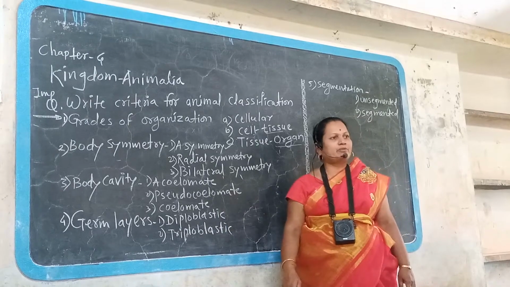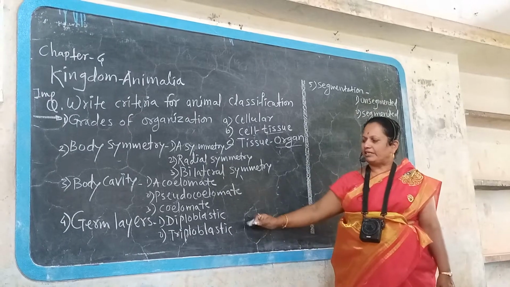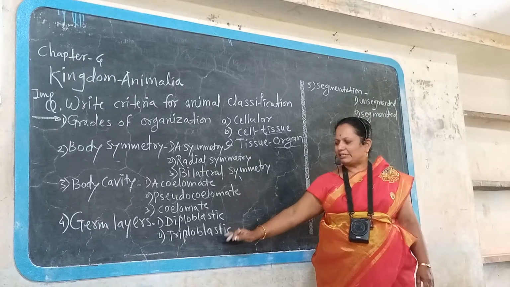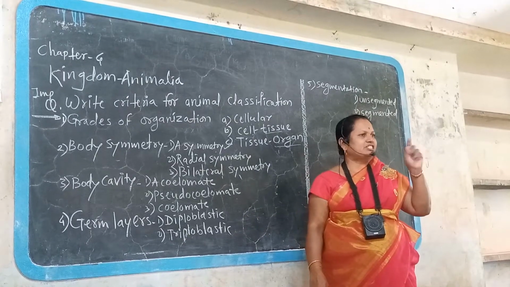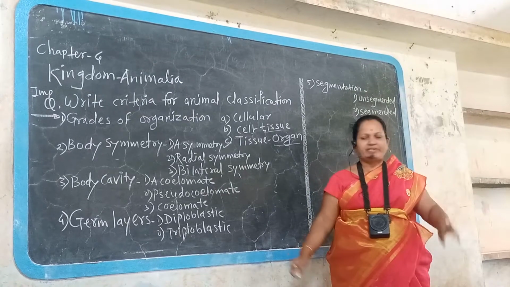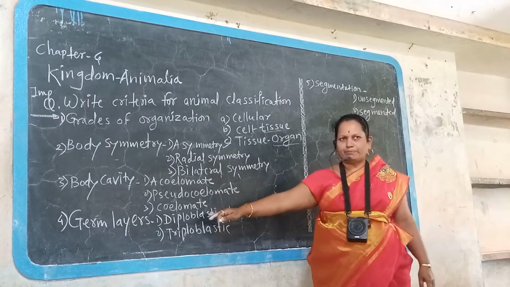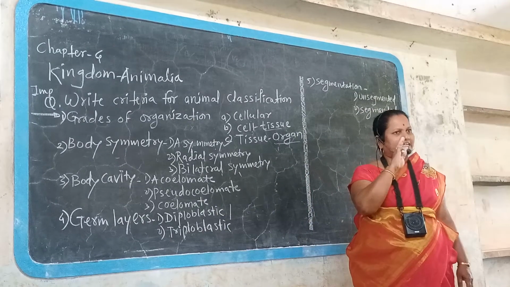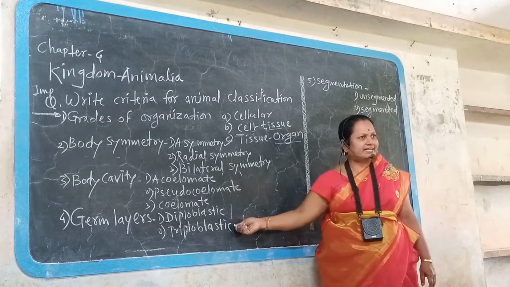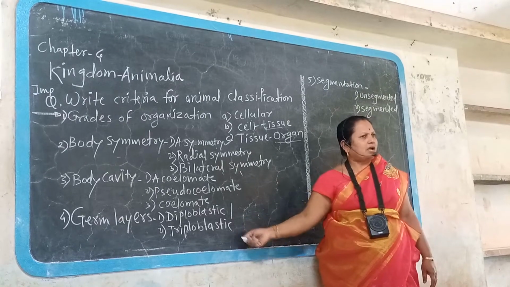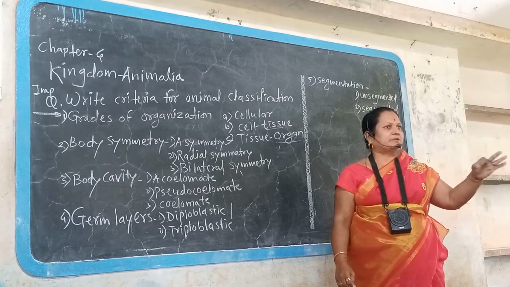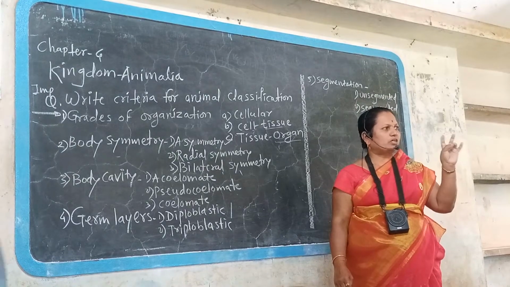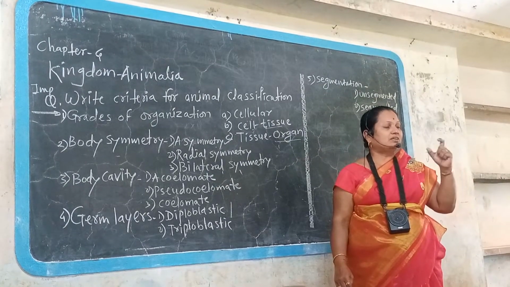Then next criteria for animal classification, that is germ layer. Two germ layers are there in some animals. Diploblastic, triploblastic. Di means 2 and tri means 3. When there are two layers, they are called diploblastic animals. When the body consists of three layers, then called triploblastic. Our body is also made up of three derms from the embryonic stage. Endoderm, mesoderm, ectoderm. These are the derms.